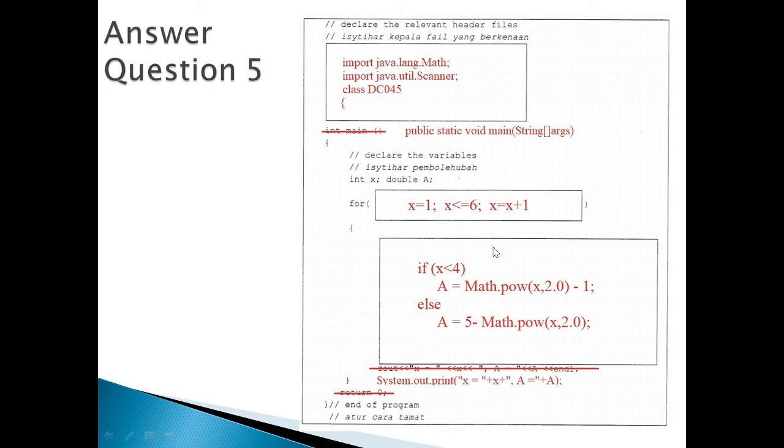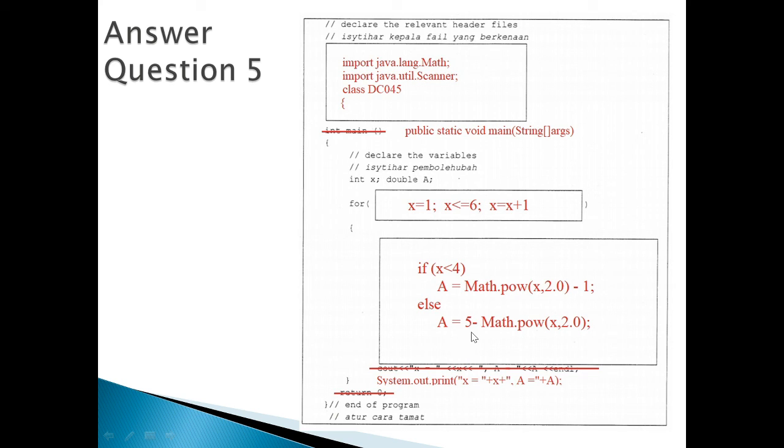And then below the for statement, the third box, we need to put the selection where if x is less than 4, use the formula here. A equal to Math.pow(x, 2.0). Just put 2.0 because I want the result to be in double. And then minus 1.